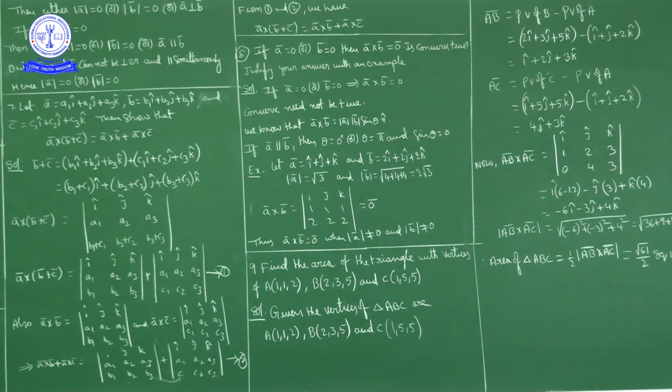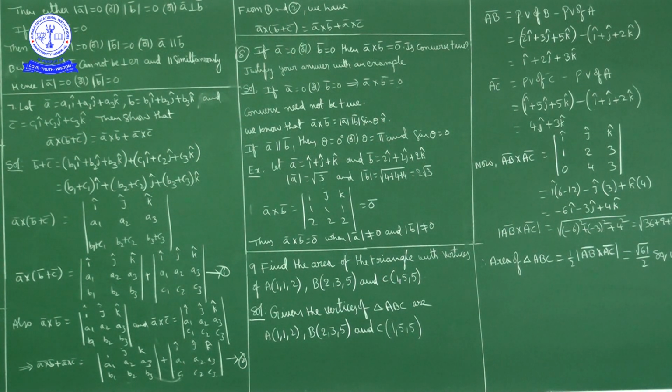What we have is, if A bar equal to 0 or B bar equal to 0, then their cross product is obviously a 0 vector. A bar cross B bar is a 0 vector. The converse need not be true. What is the basic definition of A bar cross B bar? A bar cross B bar is magnitude of A bar into magnitude of B bar into sin theta into n cap.